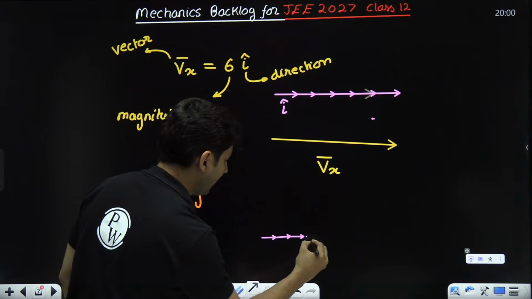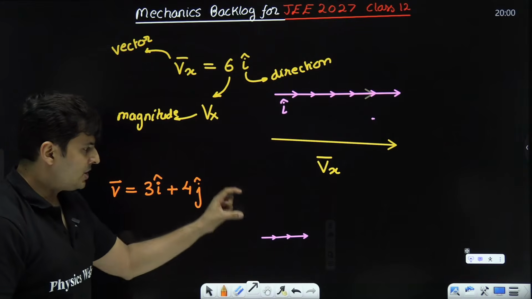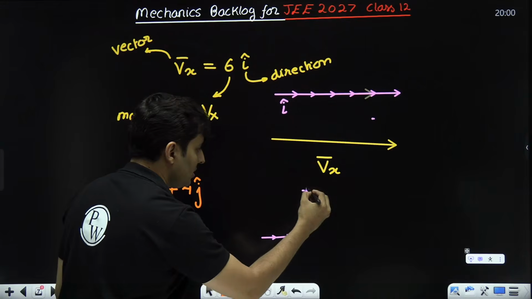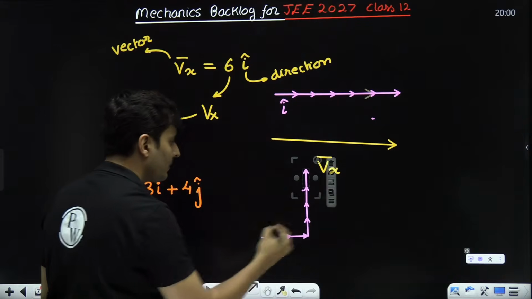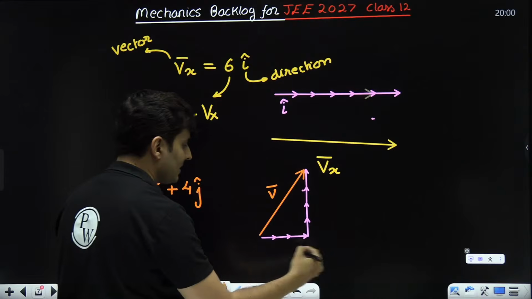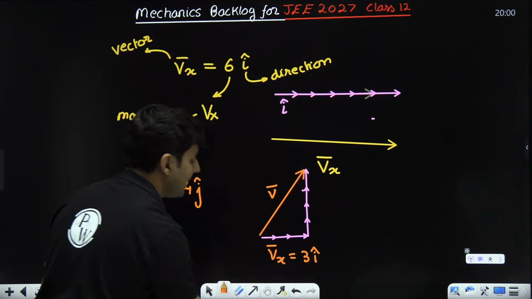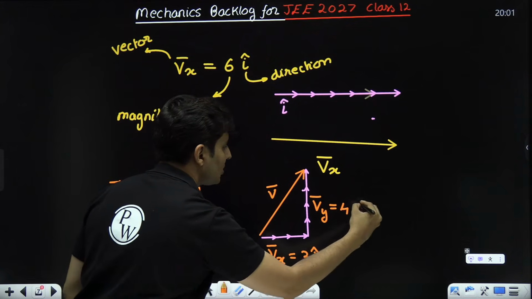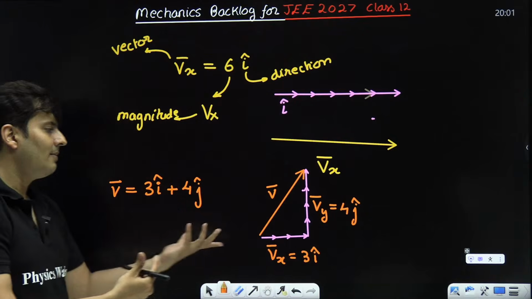Then 4 j cap: j cap, j cap, j cap, and then j cap, 4 times. Whatever you get is the final vector. This is my final vector. This is now my x component, which is 3 times I cap. This is my y component, which is 4 times j cap. 3 I cap and 4 j cap together give me my original vector back.